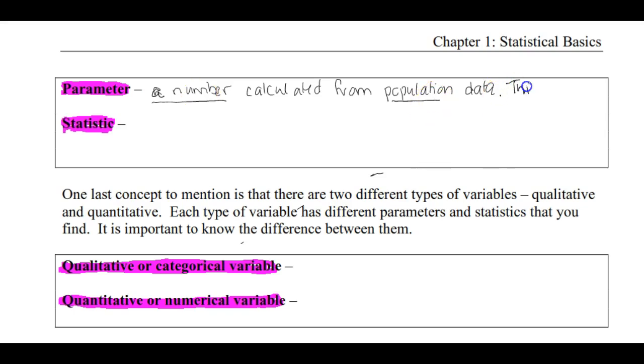This number is fixed, meaning it's a single quantity, it doesn't change. But it's usually an unknown quantity because it's for the entire population.